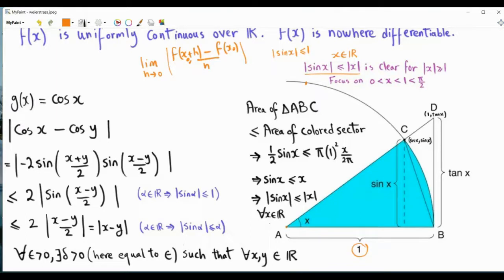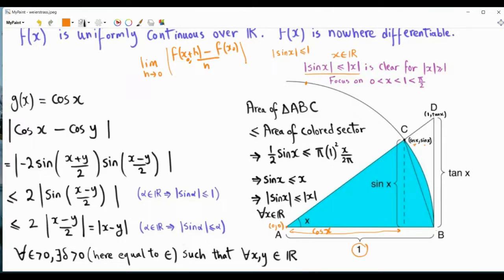And this is point A. So this is our 0, 0. And this is angle x. And so this is sine x. And from here to here, this is cosine x. So the coordinates of point C are cosine x and sine x.